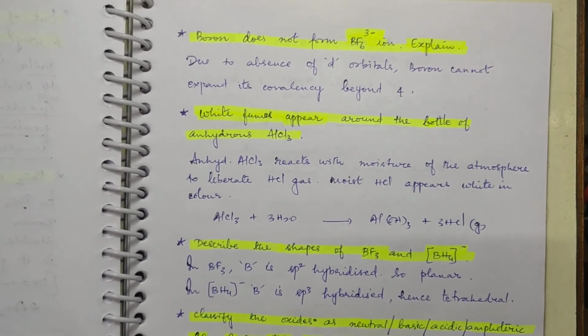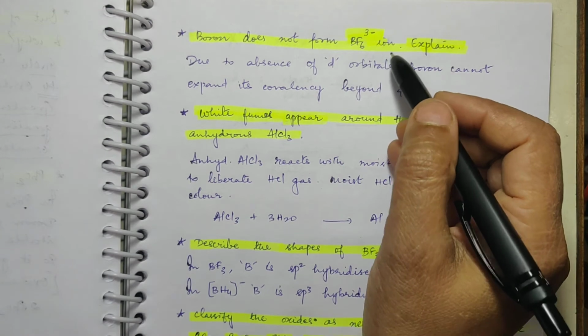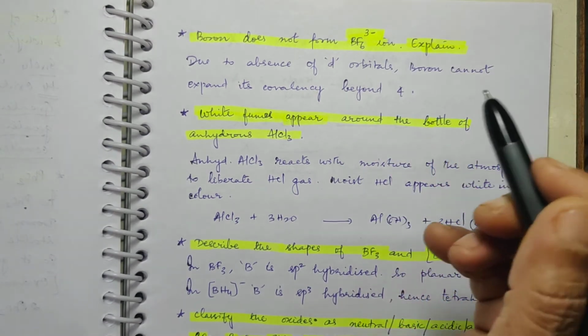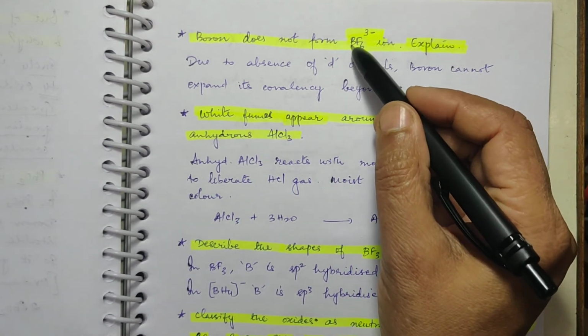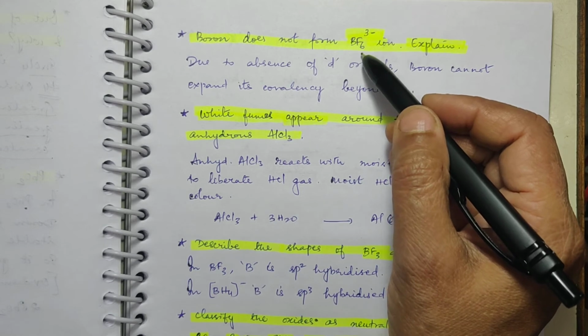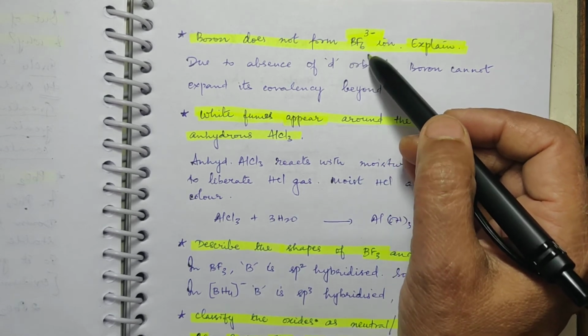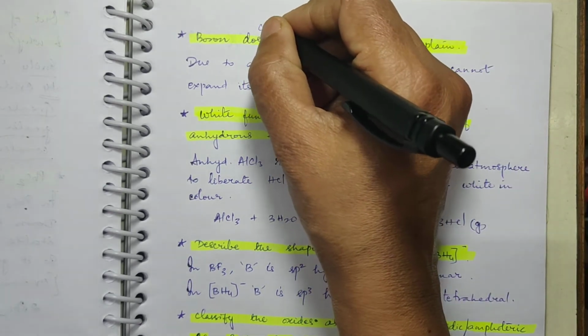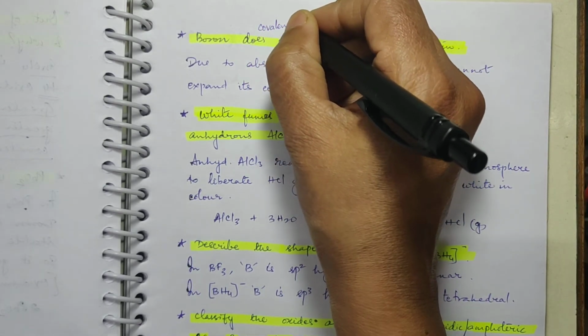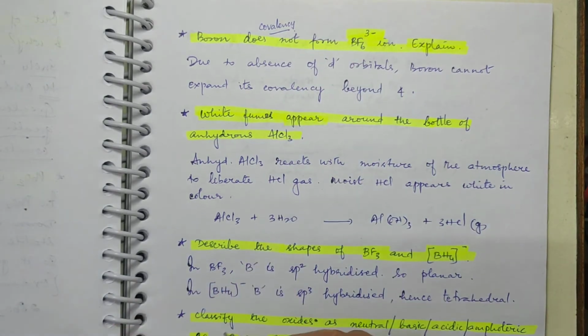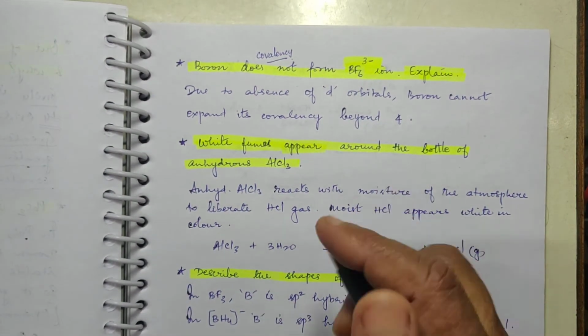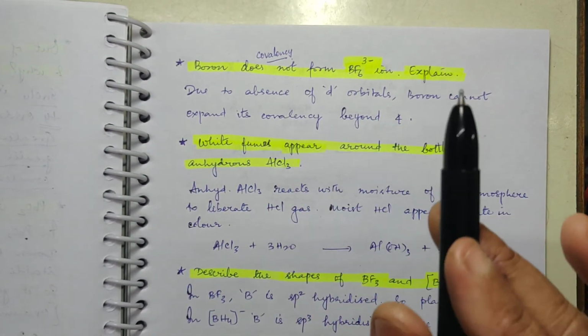Boron does not form BF6 3- ion. Why? Again, B is surrounded by 6 fluorine. You know very well that the number of bonds that the central atom makes with the surrounding atoms is called covalency. This I have already told you. Covalency is nothing but the number of bonds that an atom makes with the surrounding atoms.